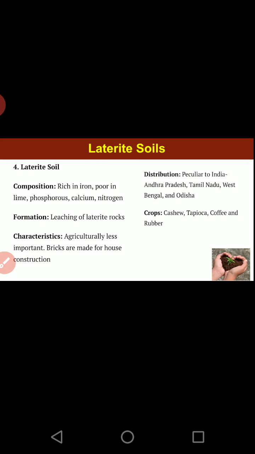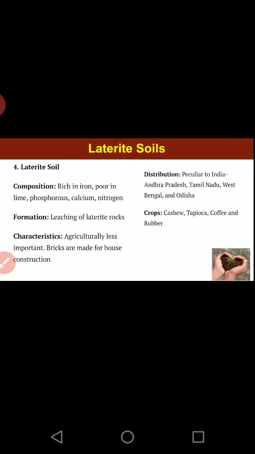Can we cultivate on the bricks? No. They are very much infertile because excessive heat is not allowing the humus to stay, and excessive water is making the soil acidic also because of excessive leaching. So these soils are not at all fertile basically. Wherever you have a combination of very hot and very heavy rainfall, there you find that these soils will be found. Very few places are there. You have only 5 places, which I will be showing you on the map.